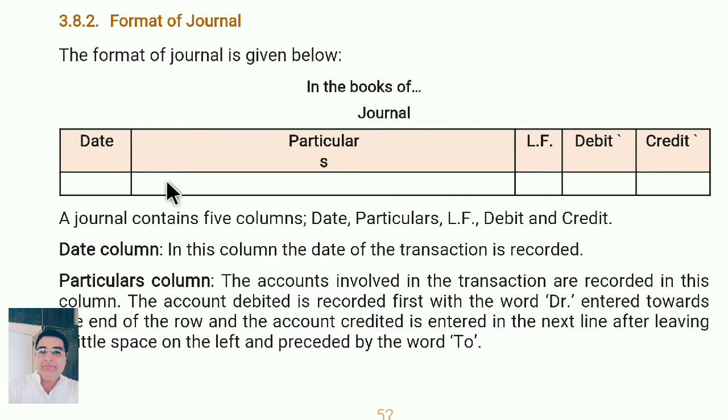This is the format of journal entry. You have to write the heading date, in the single page date, particulars, LF, debit, below that you have to write rupees, credit, below that you have to write rupees.